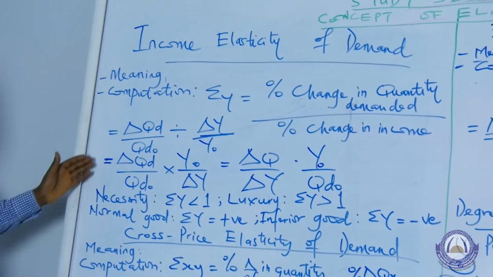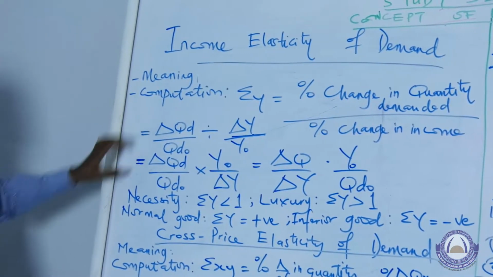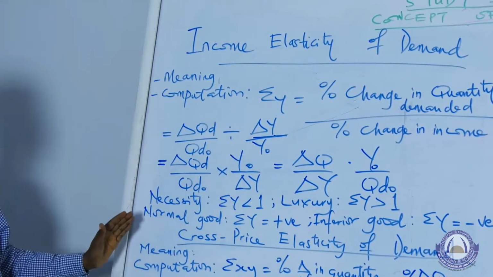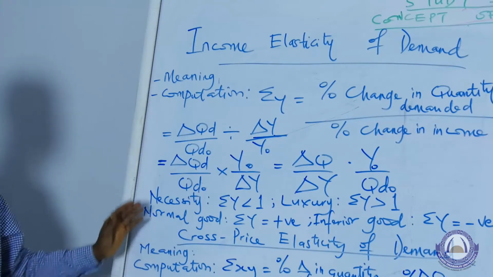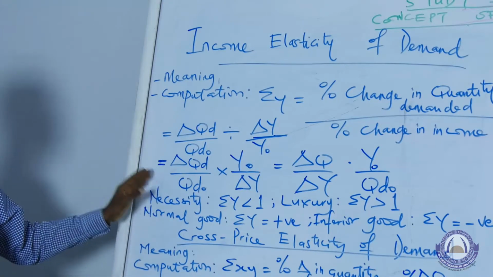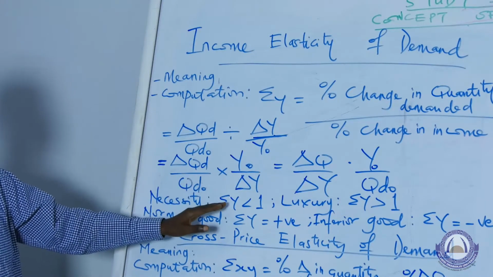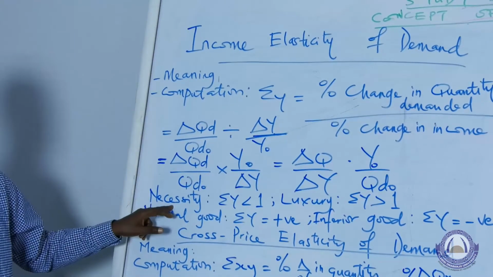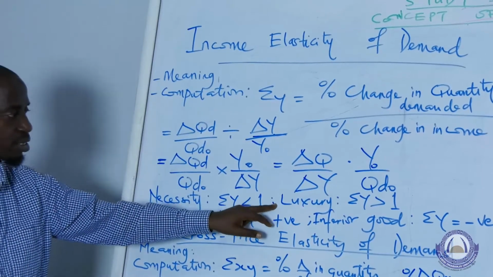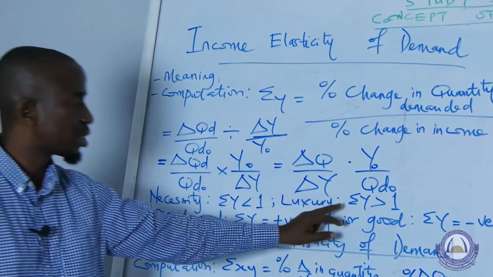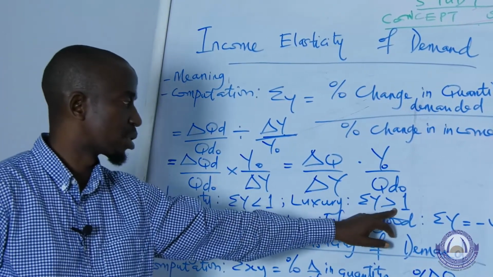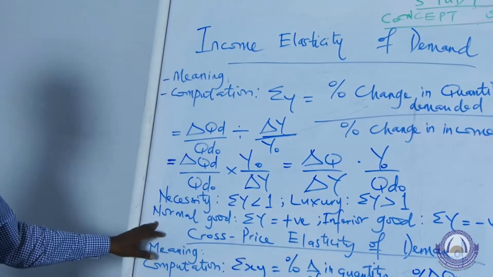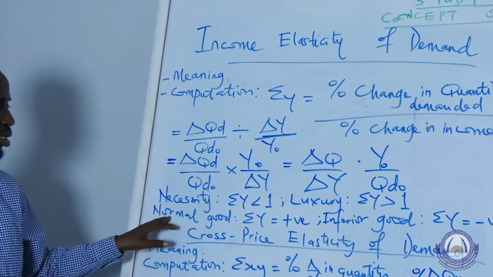So now the value obtained from this relationship could be used in classifying our goods into necessity or luxury, normal good or inferior good. When the value of the income elasticity of demand is less than 1, then the good in question is a necessity. On the other hand, when the value of the income elasticity of demand is greater than 1, then the good in question is a luxury. Then it is possible for our good to be normal or inferior.